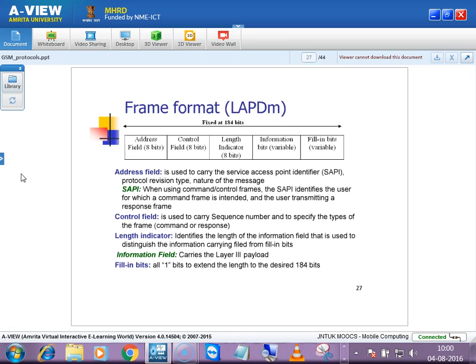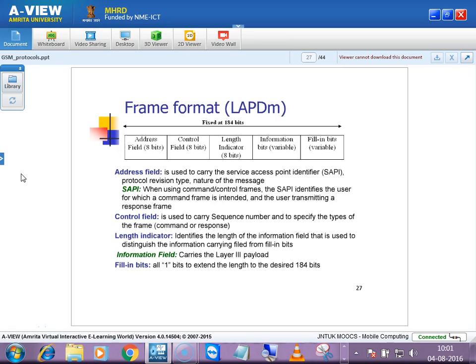So depending on the service you are subscribing to, you will be provided with a separate service access point. With the help of this only, data will be distinguished at the end, and after distinguishing that, it will be flowing into our network and finally to the mobile station.